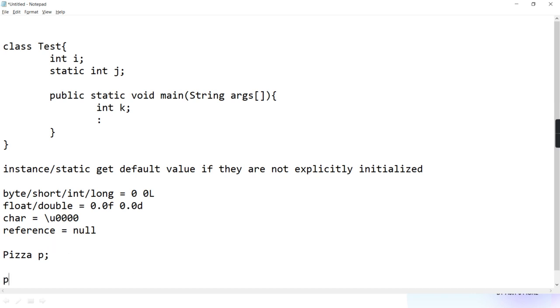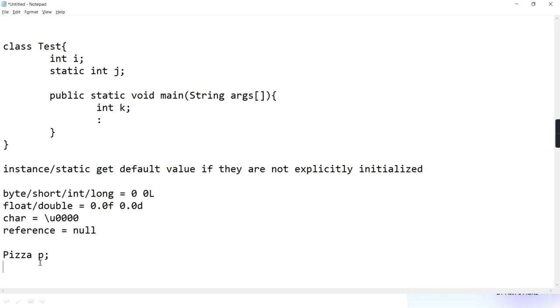Unless and until I write P equal to new pizza(), pizza instance won't get created. Means the memory for pizza data members, like the radius, the thickness, the topping type, whether it is veg or non-veg, that property memory is not yet allocated. Only the reference variable is created.